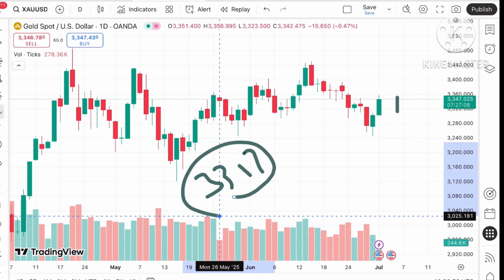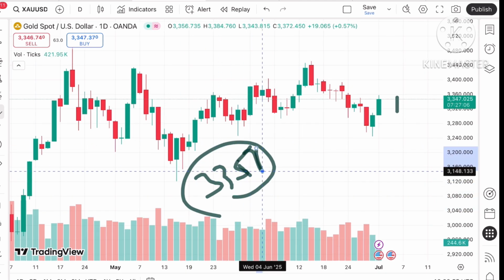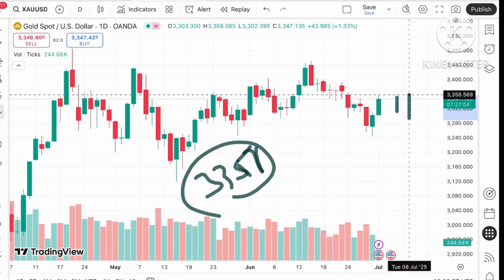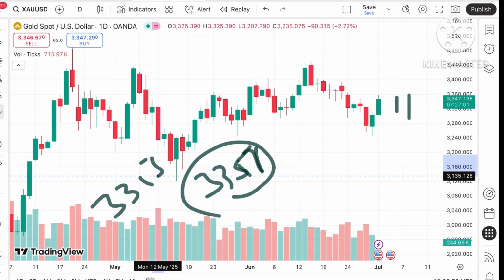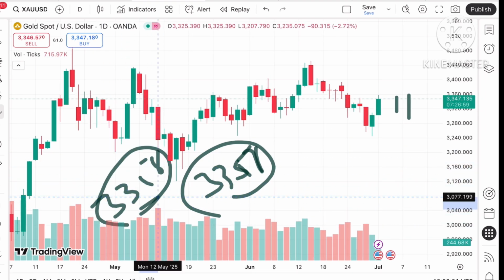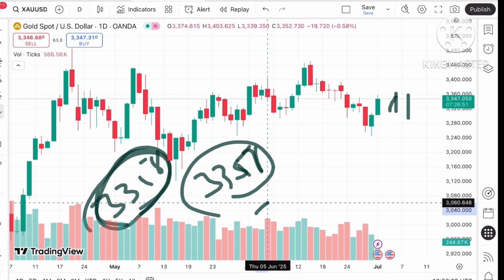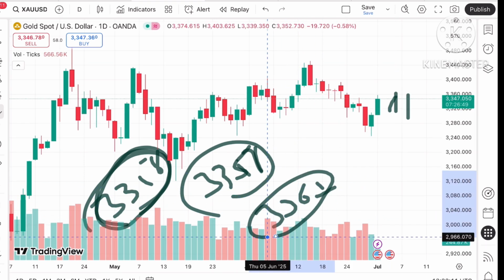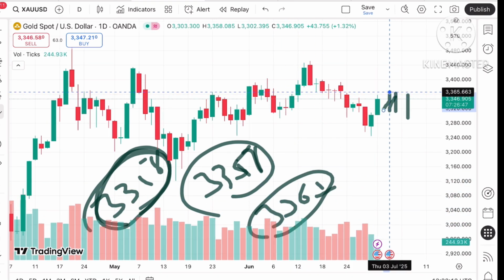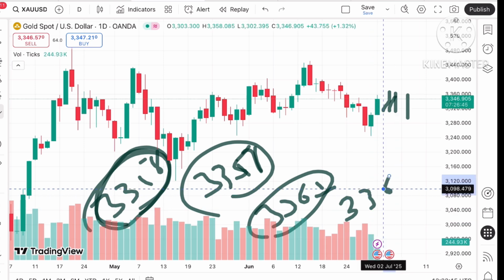that is 33.51. Okay, and with the price moving over 33.51, probability of going towards the next level, that is 33.5, which is today's high. And once the price sustains above this level, we can see it can move towards the next level, that is the resistance 3, coming at a level of 33.62, and if the price moves up that particular level, it can go further upside towards $33.65.